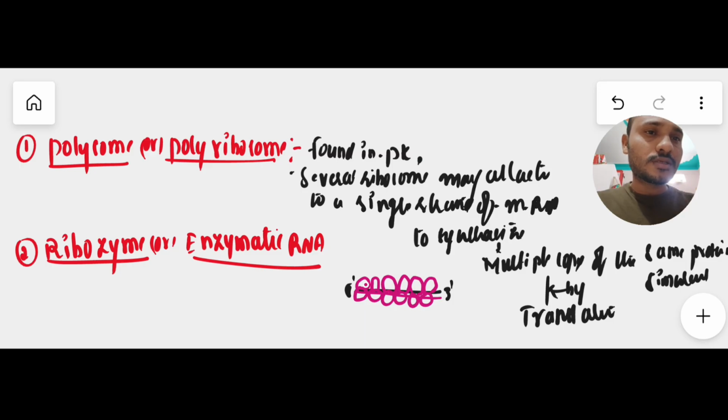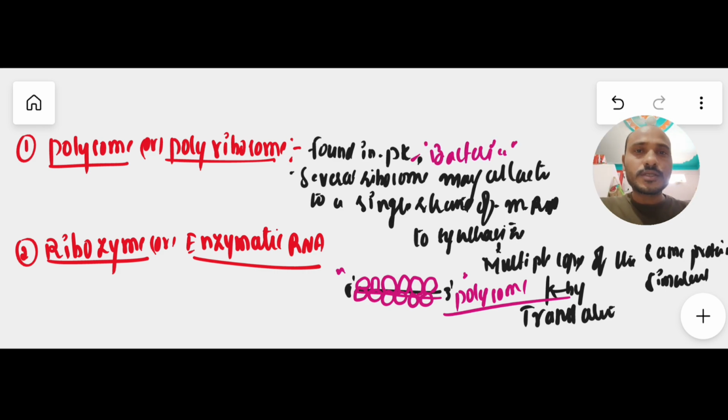This group of ribosomes attached to a single strand of mRNA is called a polysome or polyribosome. Poly means more ribosomes attached to the single strand of mRNA, and this is a special character found only in prokaryotic organisms, that is bacteria.